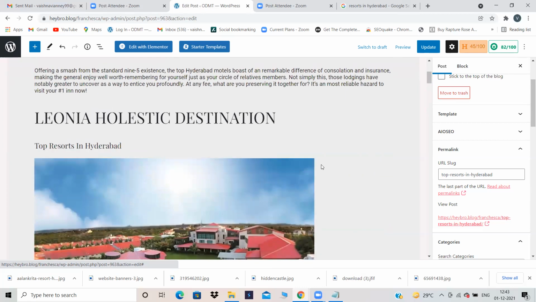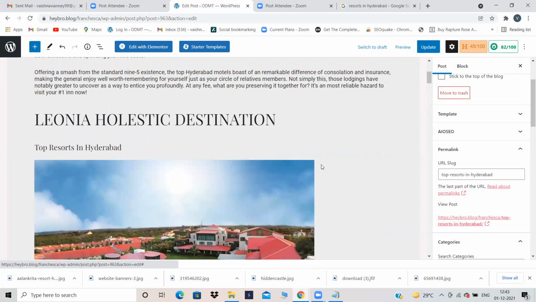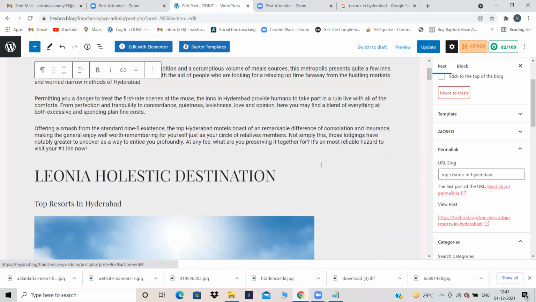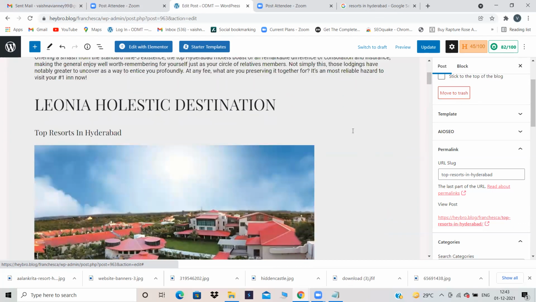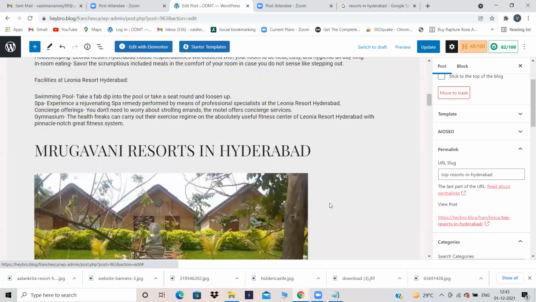The one more thing it told me is use your focus key phrase in the subheadings. Now by default your title becomes headline 1, this becomes headline 2, and this one becomes headline 3, and so on. So it is telling me use your focus key phrase, that is top resorts in Hyderabad, in your subheadings also.